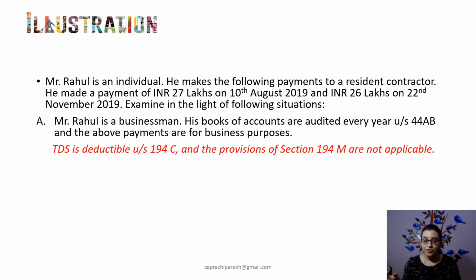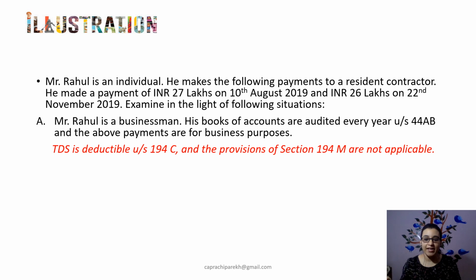It says that for an individual and HUF to be covered, their turnover or gross receipts in the preceding previous year should be in excess of the threshold specified under Section 44AB. So the only condition is that their turnover or their gross receipts has to cross the threshold specified under 44AB.